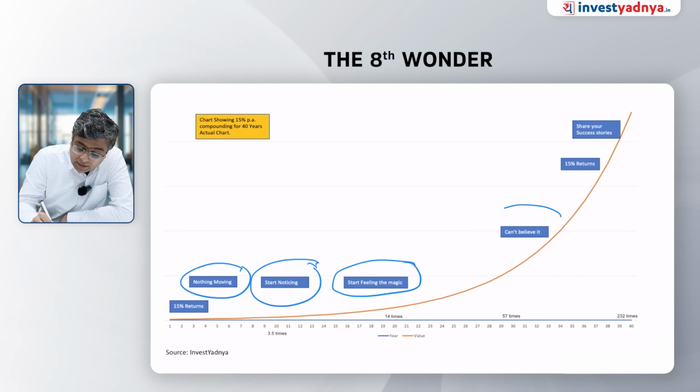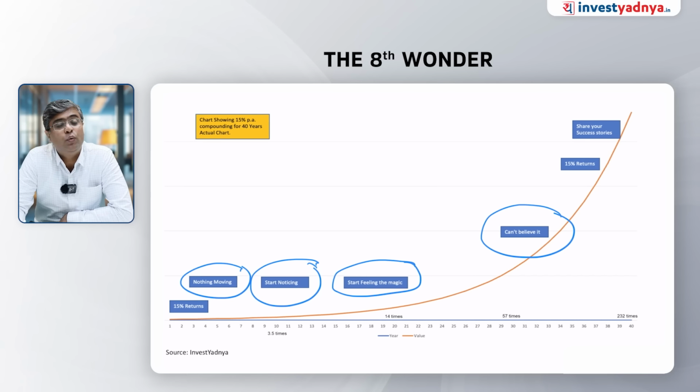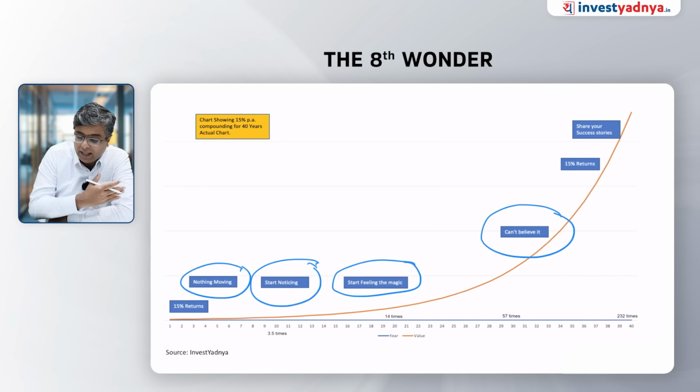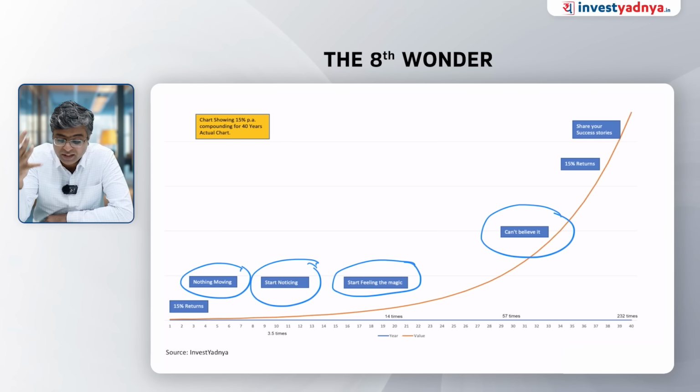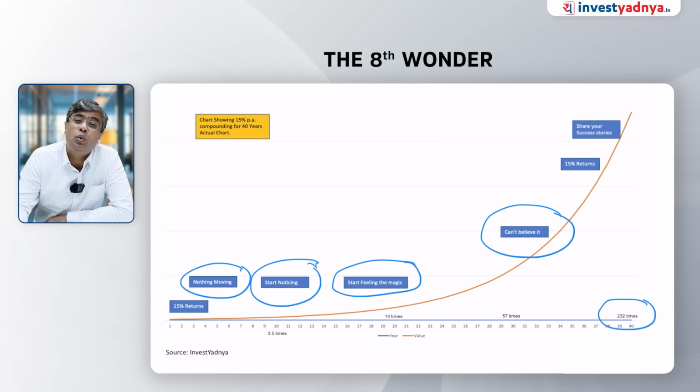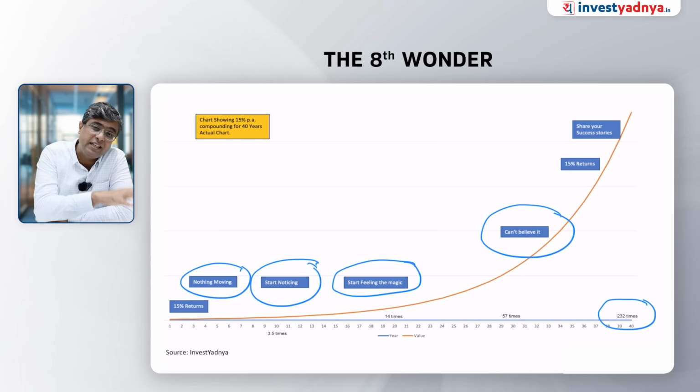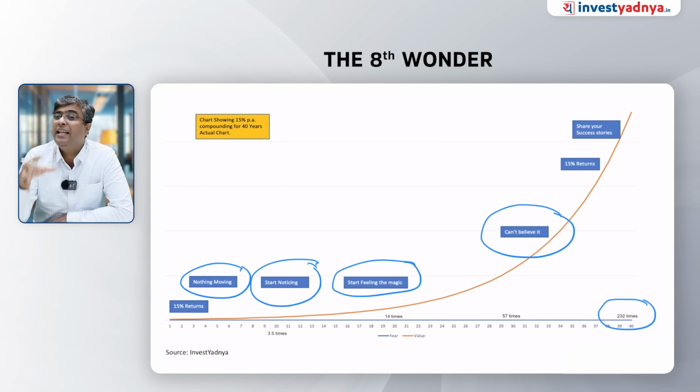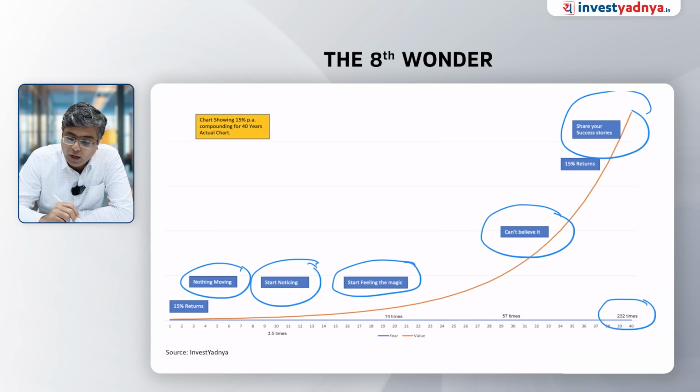Then after 30 years, that number will become 57 times, and you will not believe it. You will say, boss, this is something different. If you have invested 10 lakhs rupees, it has become 5.7 crore rupees. That's the power of compounding. Then after 40 years, that number will be 232 times. If you have invested 1 lakh rupees, that amount will become 2.32 crore. If you have invested 10 lakhs rupees, that amount will become 23.2 crore rupees, and that's what compounding is. That's why it is called the eighth wonder of the world.